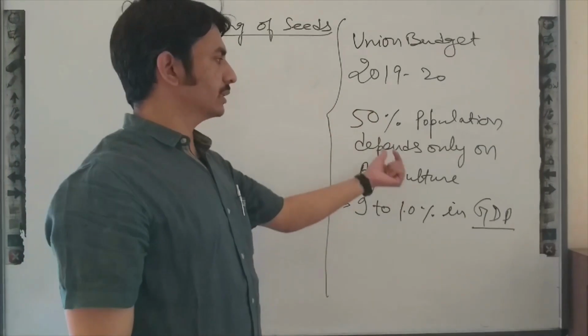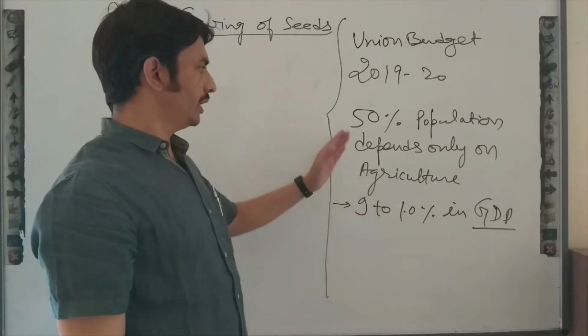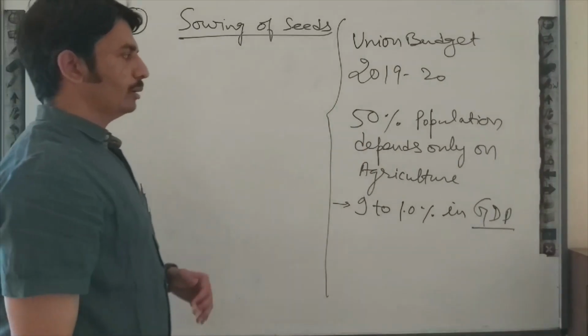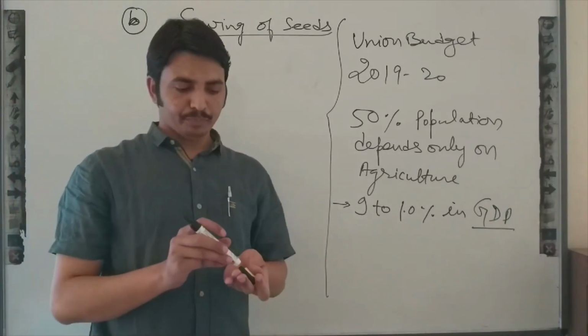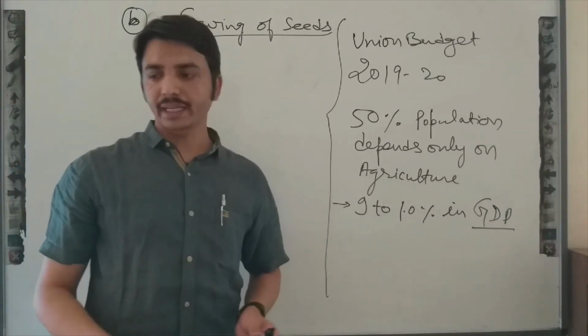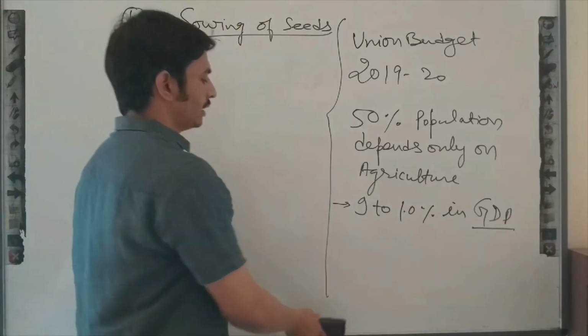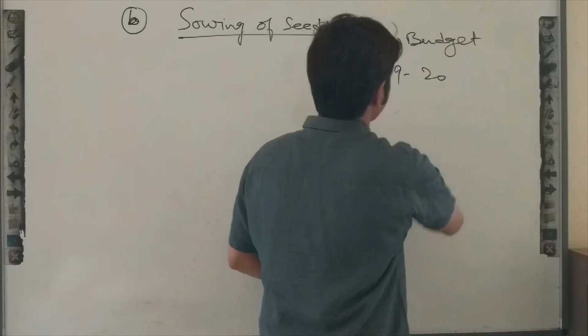And 50% of India's population depends only on that. So you can see what kind of problem there is. Persons are not getting eatable things in proper amounts for their survival because of this.